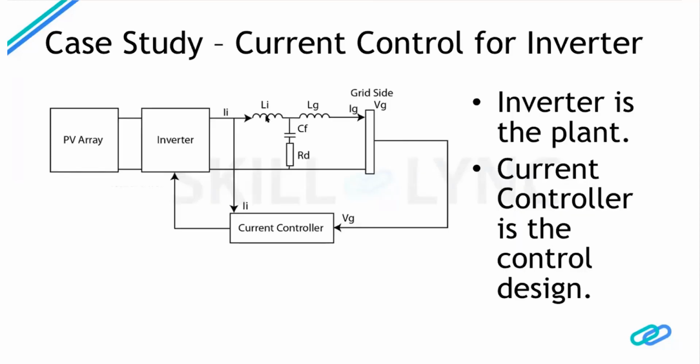So how does our current controller come into the picture? We have a PV array inverter, and the inverter needs a current controller. Inside the inverter logic, there is this current controller. What it does is take the current output from the inverter and give it as feedback into the current controller, and it takes the voltage given to the grid side back to the current controller, and then it says to the inverter, okay, this is the amount of pulsing that you need to generate.